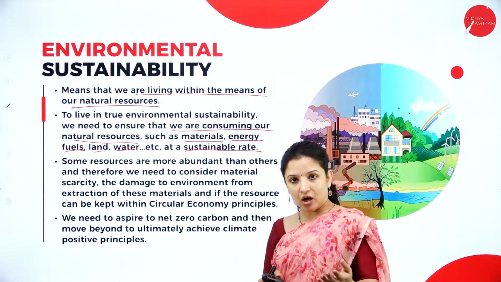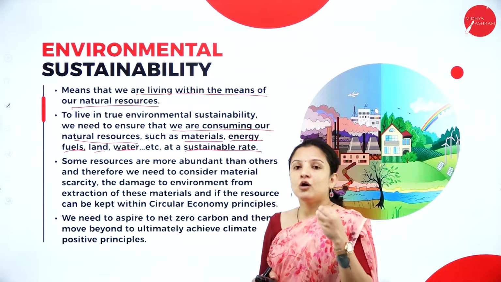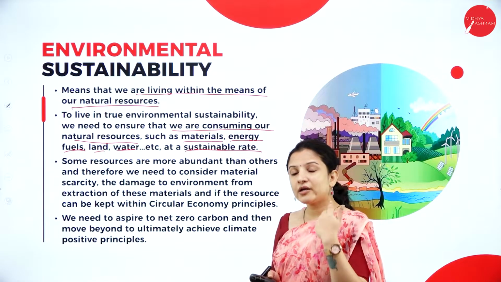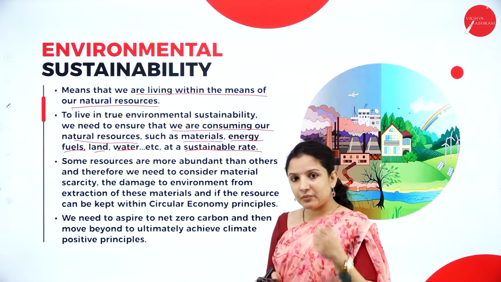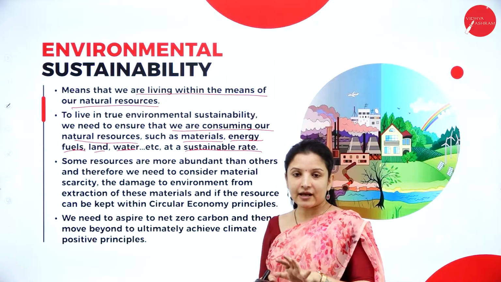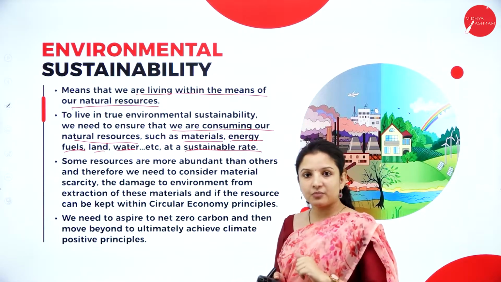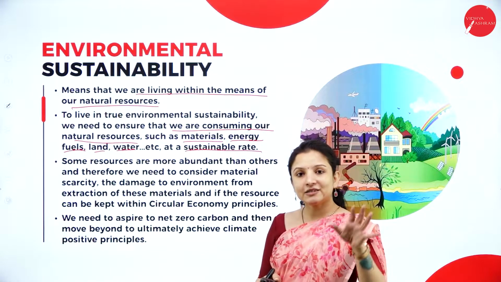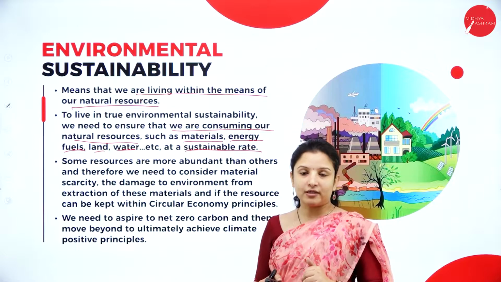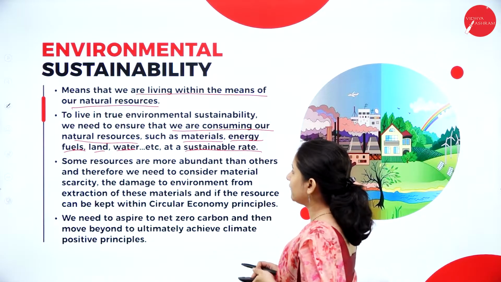Of course, you need houses, offices and industry for the development of the people living there and also for the country. But how can you make it sustainable? You can make it sustainable by choosing non-agricultural or non-fertile lands for construction purposes. Therefore, the fertile lands will remain as such, where you can grow trees, crops and all that. That is how you maintain a balance and sustainability of the environment.